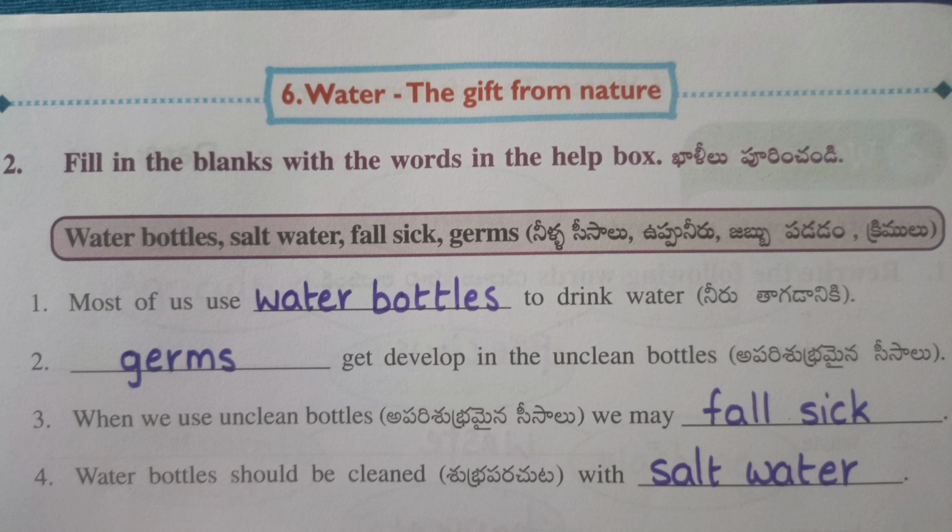Fill in the blanks with the words in the help box. Most of us use water bottles for drinking water. Germs develop in unclean bottles. When we use unclean bottles, we may fall sick. Water bottles should be cleaned with salt water.